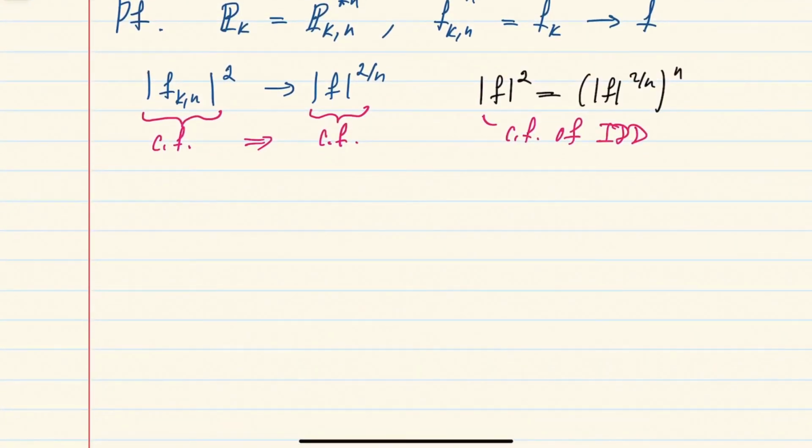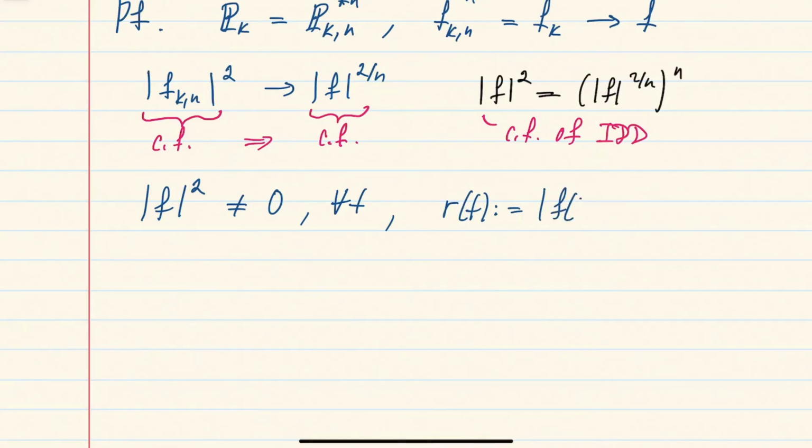And by a lemma that we proved above, this implies that this characteristic function here is not equal to 0 for all t. So in particular, the modulus of our characteristic function of the distribution p is not equal to 0 for all t.